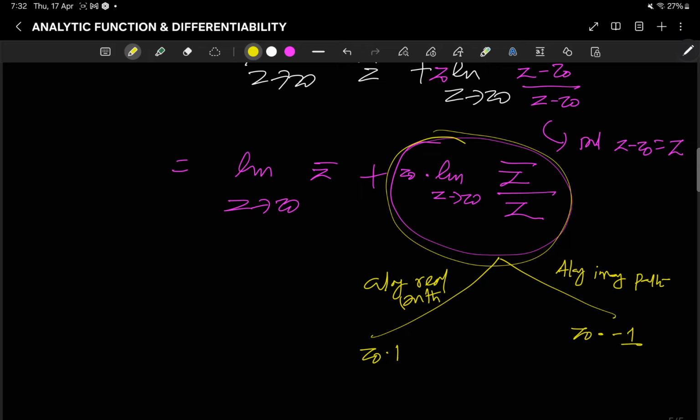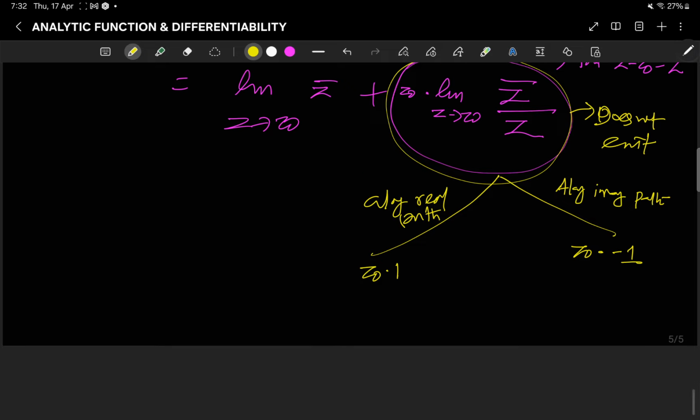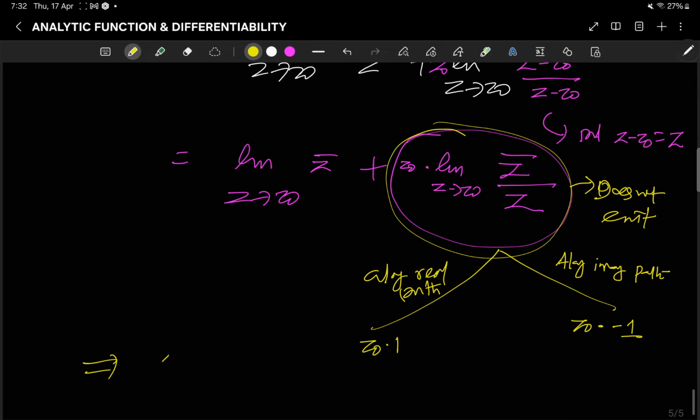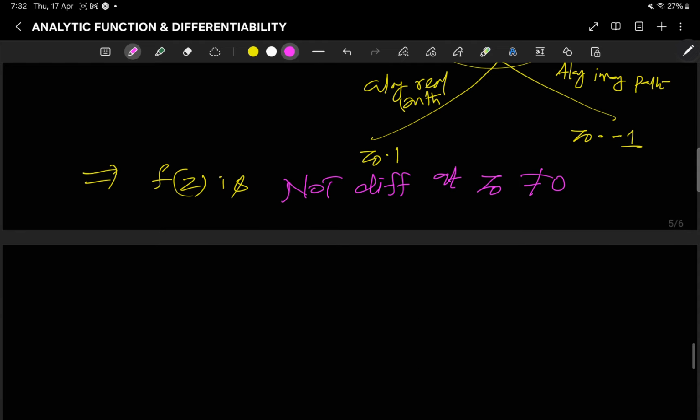So this does not exist, so that means f(z) is not differentiable at z0 not equal to 0.